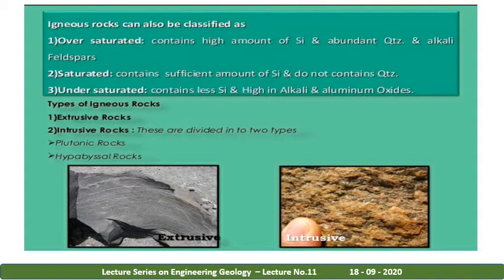Next is undersaturated, which contain less silica and high alkali and aluminum oxides. Example, dolerite.